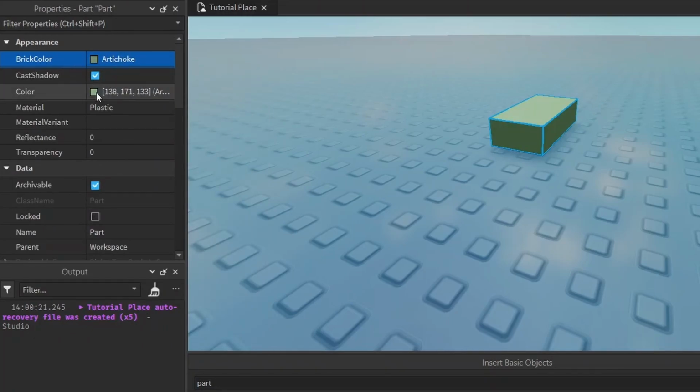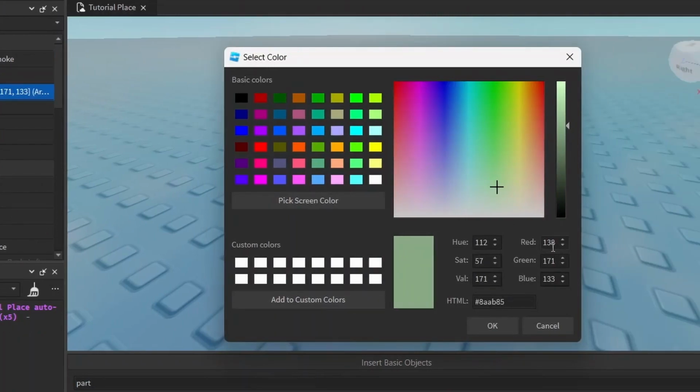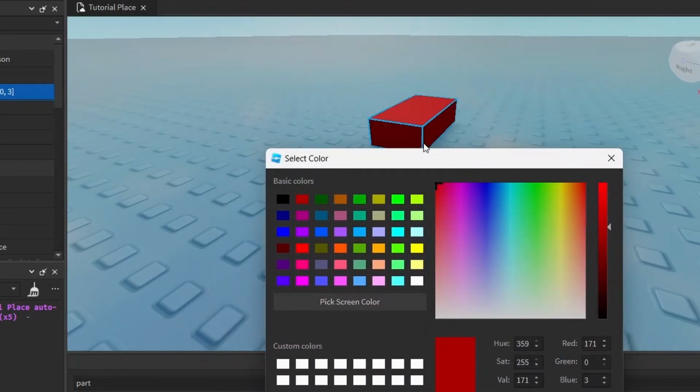This is brick color, and this is color. The color takes in an RGB value. If you don't know what that is, that's just how much red, how much green, and how much blue is in the color. For example, if we put it all the way up to here, it has a lot of red, but not much green or blue, and that's why it looks red. We can make it brighter and darker over here, or we can just select some of these over here. But yeah, you can drag this little thing anywhere you want to get any color you desire.